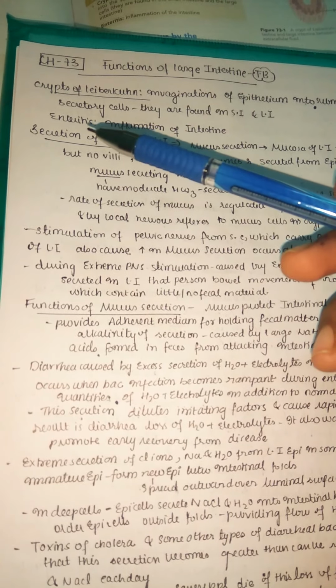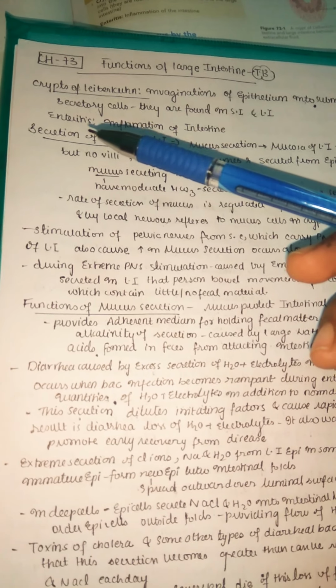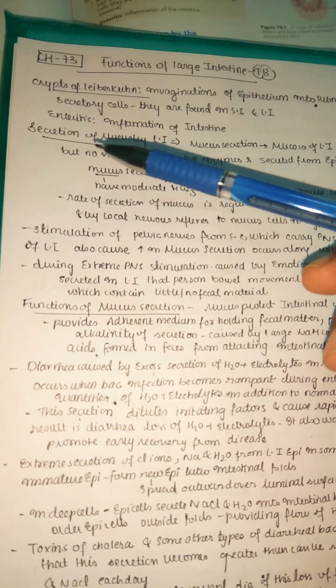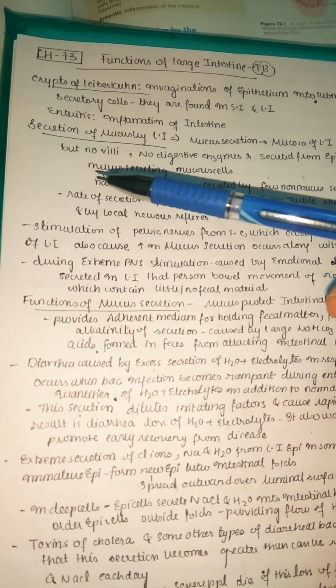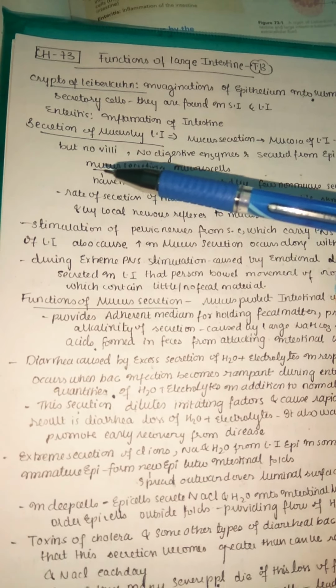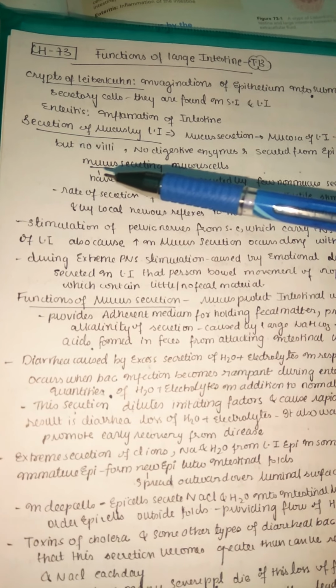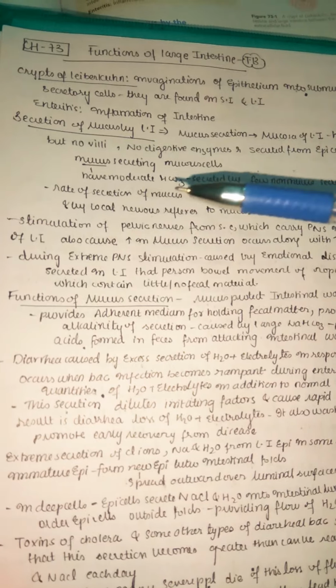Next comes enteritis. Whenever the suffix itis comes, it means inflammation. So enteritis is the inflammation of the intestine. Now let us see the secretion of mucus by the large intestine. The large intestine also produces mucus, same as the small intestine, but let us see the process.